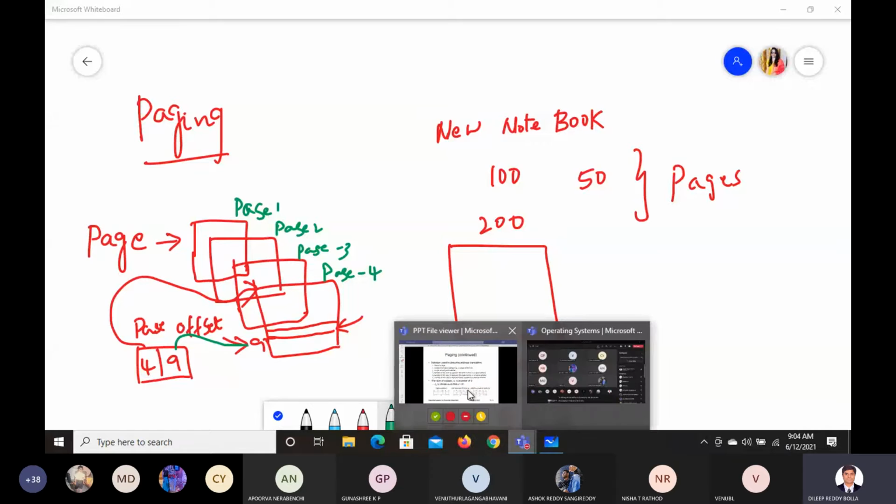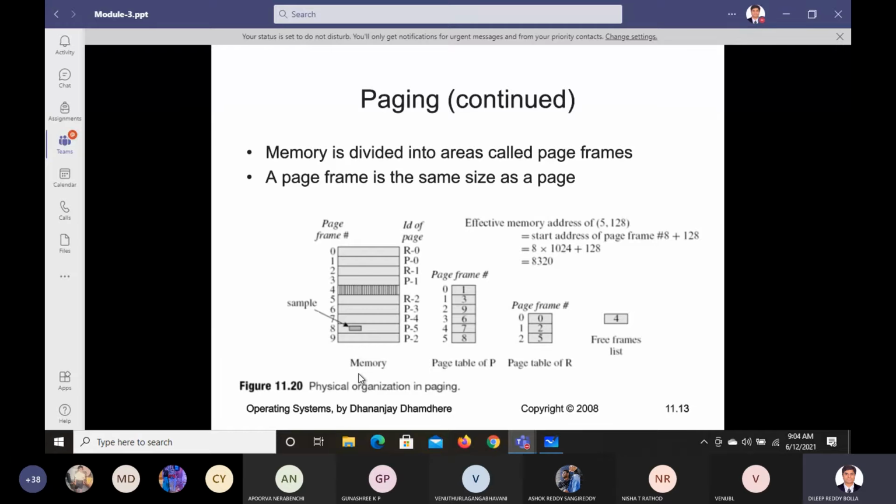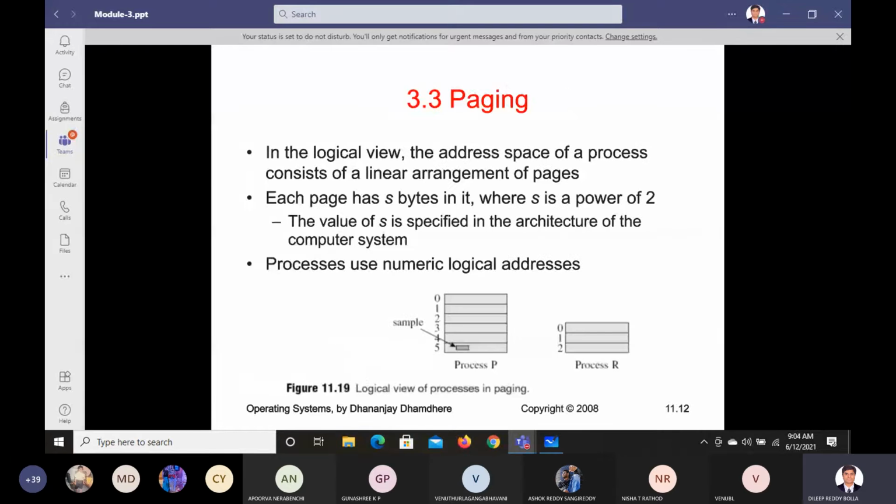Now let us see what exactly this paging is and why. What does paging mean? Paging is a memory management scheme. Paging will eliminate the need for contiguous allocation. It will eliminate the use of contiguous memory.